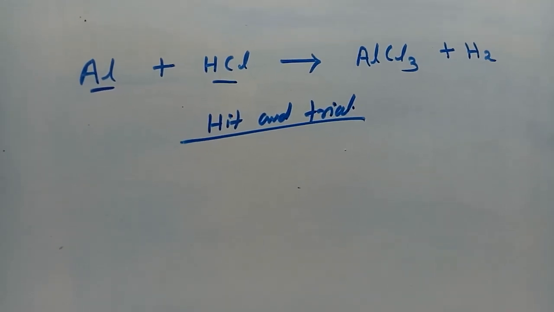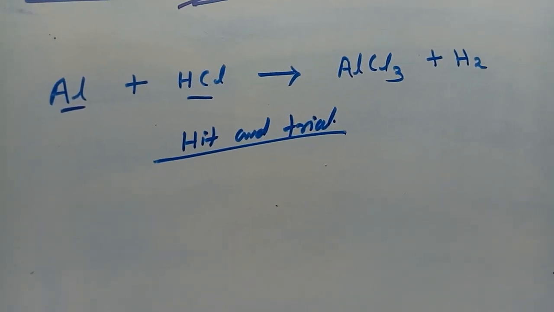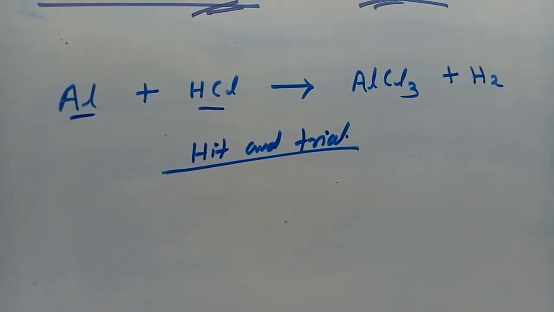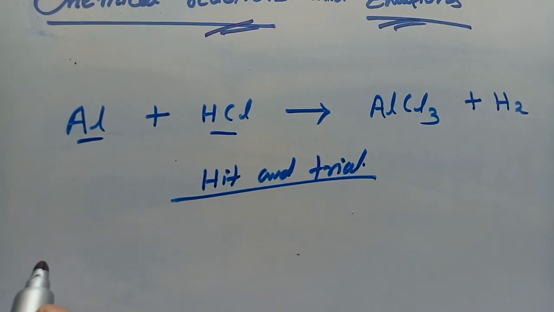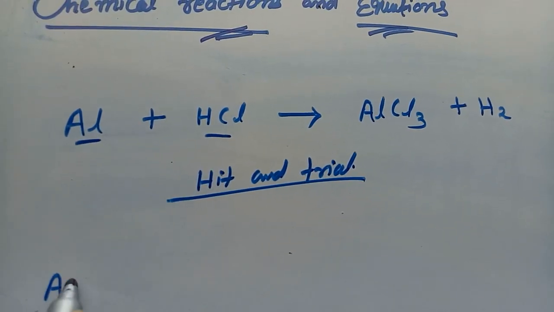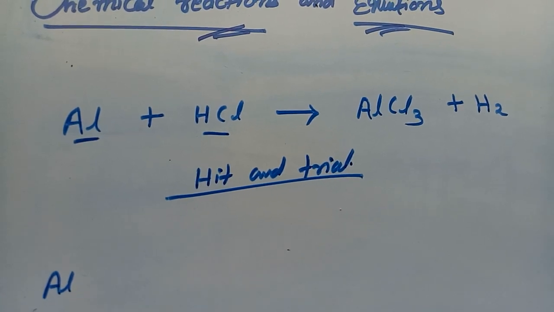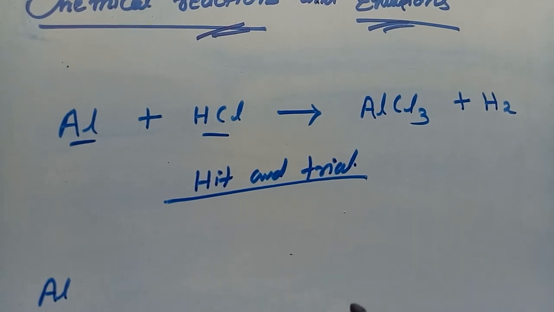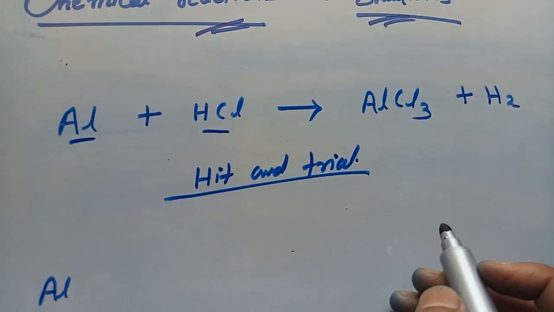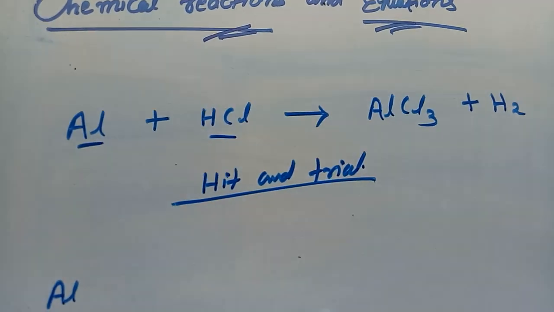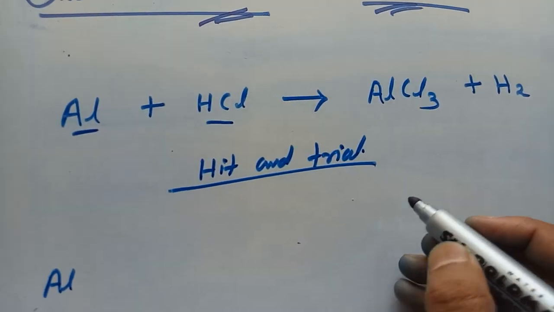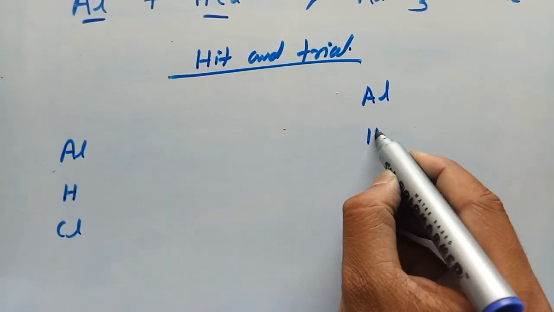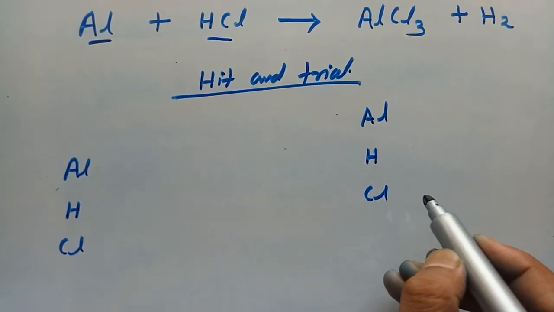First, you have to list all the atoms on both sides, that is the reactant and product side. What are the different types of atoms present on the reactant side? It is aluminium, hydrogen and chlorine. Similarly, on the product side you have the same elements: aluminium, hydrogen, chlorine.